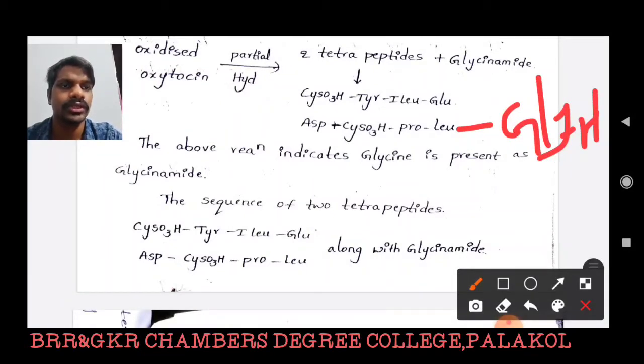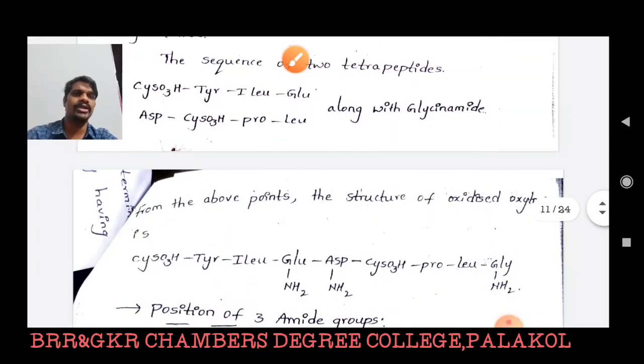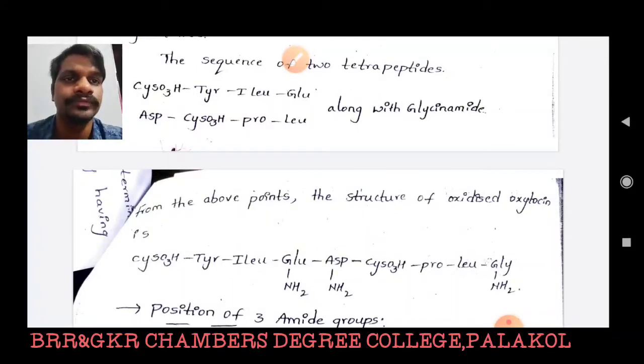So based on the above two tetrapeptides, we have to write the sequence of oxidized oxytocin. From the above point, the structure of oxidized oxytocin is: citric acid is fused with tyrosine, tyrosine is linked with isoleucine, isoleucine is fused with glutamic acid, glutamic acid is fused with aspartic acid, aspartic acid is fused with citric acid, and citric acid is fused with proline. Proline is linked with leucine, and leucine is linked with glycinamide.